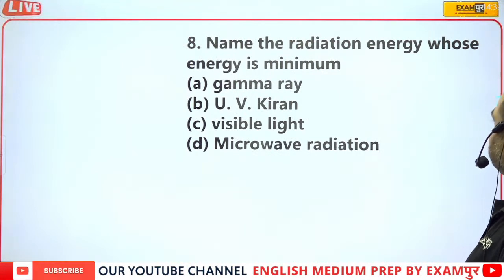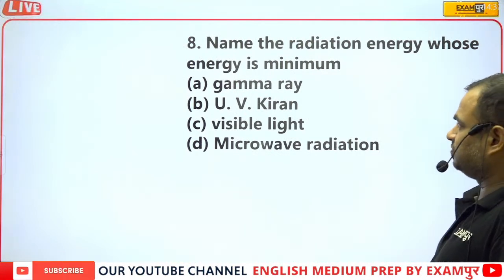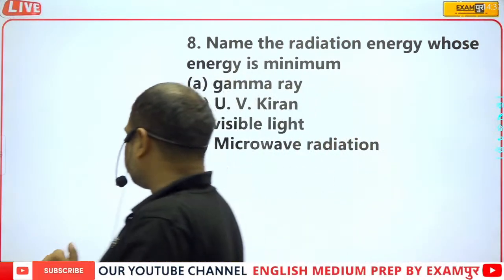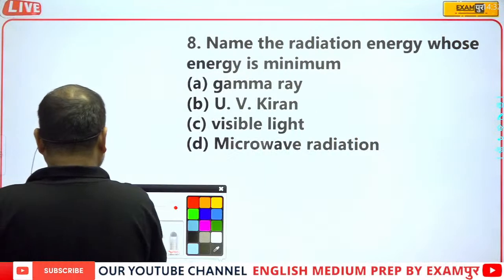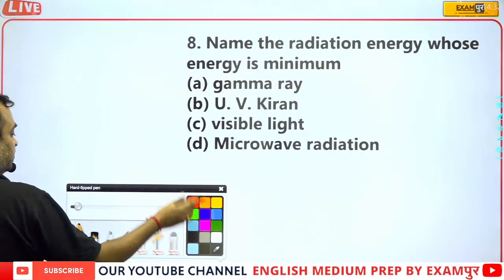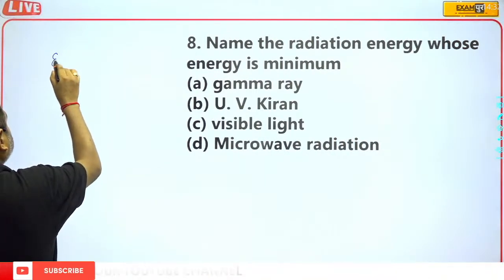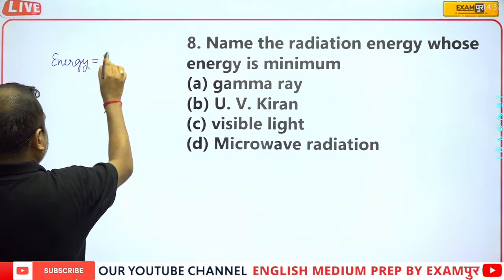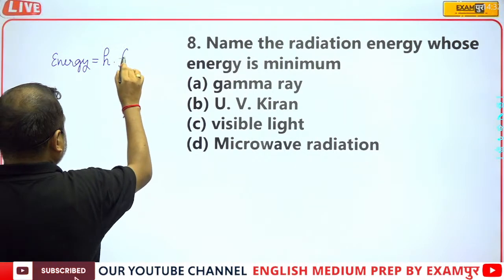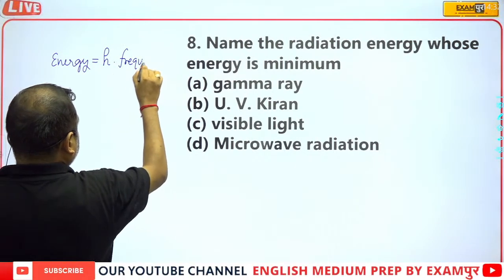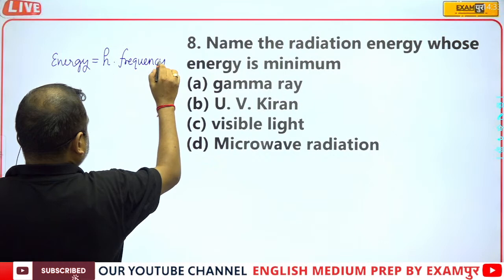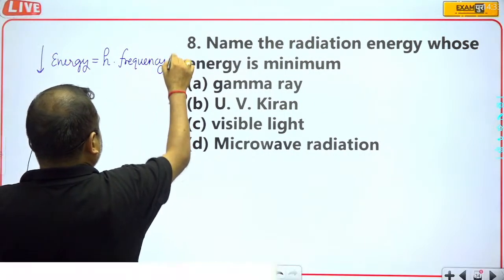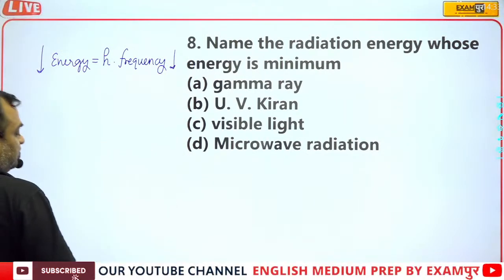Name the radiation whose energy is minimum. Energy will be minimum for which the frequency is minimum. We all know that energy is equal to Planck's constant into frequency. So if the energy has to be minimum, it means the frequency is minimum.